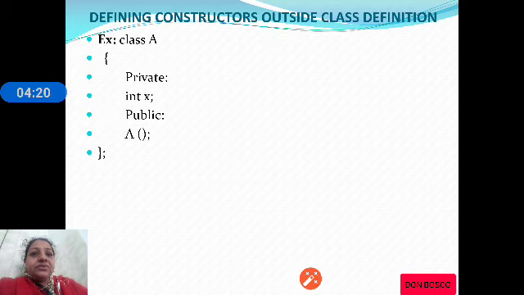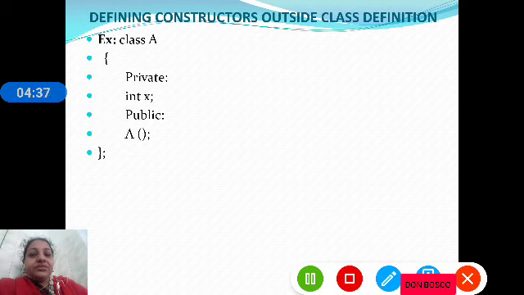Now you can see on the screen, we have private int x, public A. A is the constructor which has the same name as the class name. Here we have not introduced the function definition. Let us see how we can introduce the function definition outside the class.